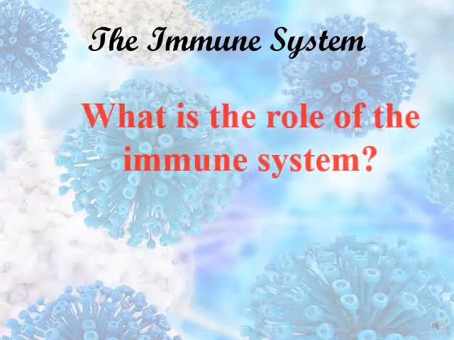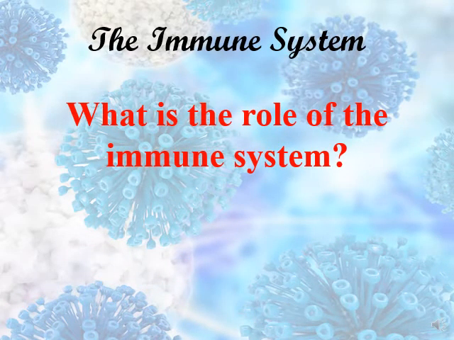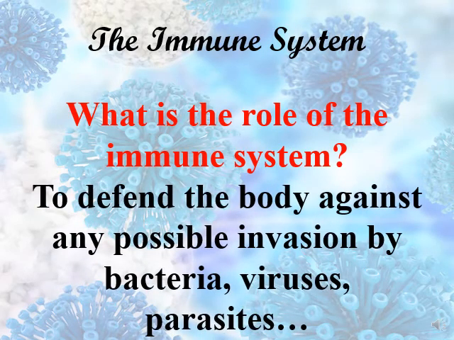So let's start with the role of the immune system. What is the function of the immune system? What does it do? The role of the immune system is to defend the body against any possible invasion by the bacteria, viruses, and parasites. Coronavirus is called COVID-19. Here you have to be careful about this. We're going to have a question similar to this, COVID-19. So the role of the immune system is to defend the body against any possible invasion by bacteria, viruses, and parasites.